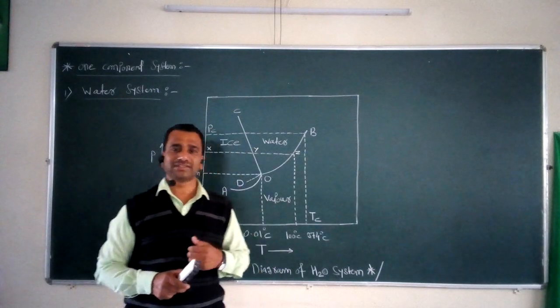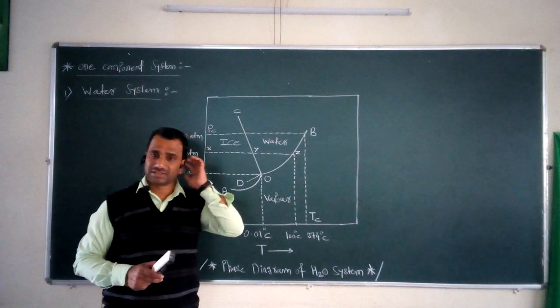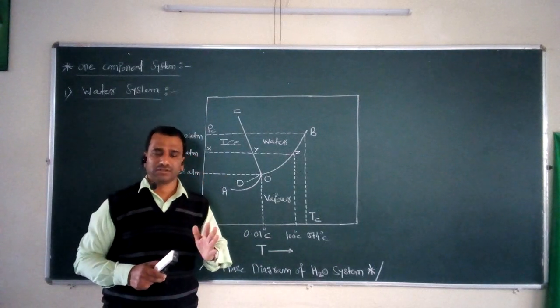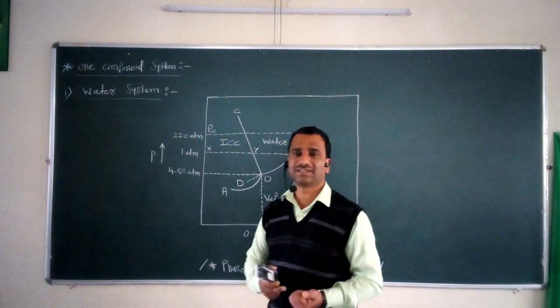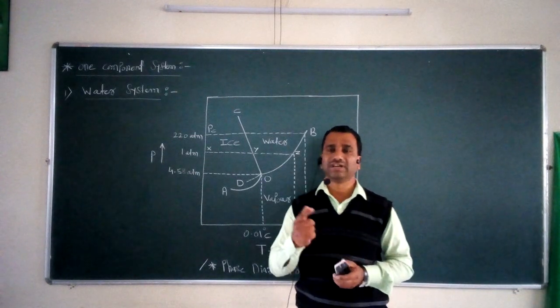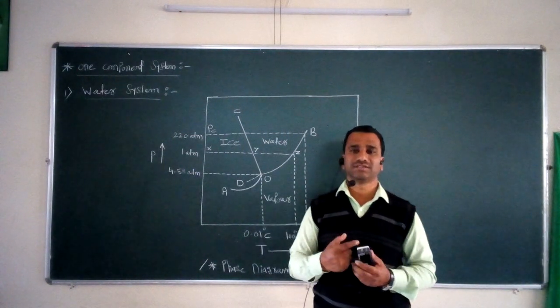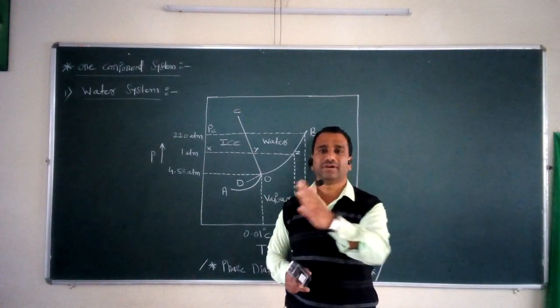Now, if we want to study the phase diagram of the water system, we know very well what is meant by a phase diagram. As we already stated in the last lecture, a phase diagram is nothing but a diagram which depicts the conditions for the equilibrium present between the various phases of a substance.